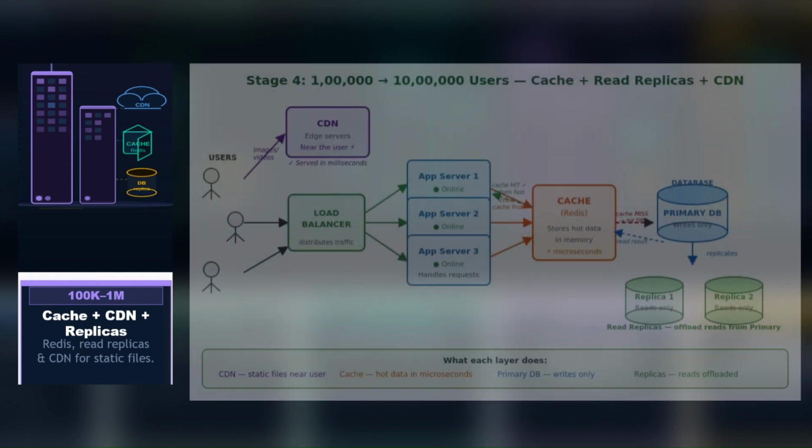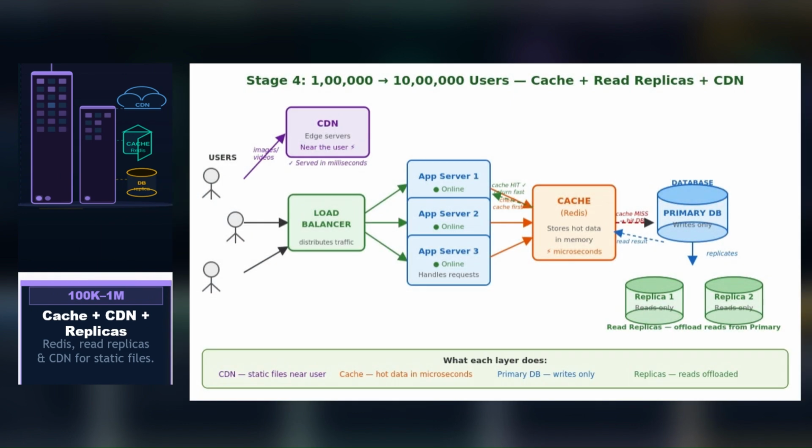Stage 4, 1 lakh to 1 million users. Now the database is your bottleneck. Every request hits it. Time to add a cache layer. Redis sitting in front of the database, serving frequently requested data from the memory in microseconds. Add read replicas for database reads. Add a CDN so that images and videos are served from the edge servers close to the users.